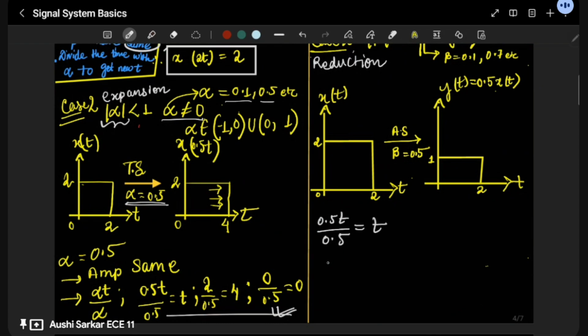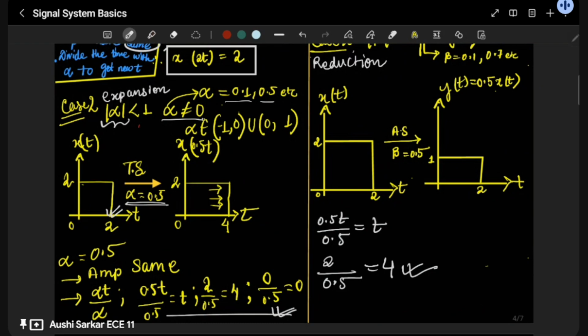Then we are having 2, we need this as well, 2 by 0.5. It is giving me 4. The point where the signal is ending over here, now it will expand to the point 4. Here the expansion takes place. This is the main point.